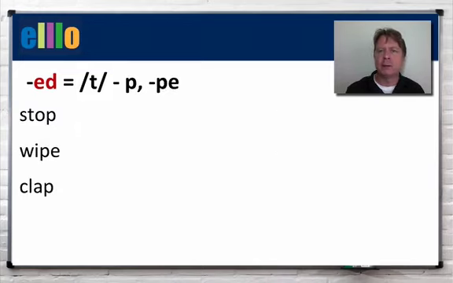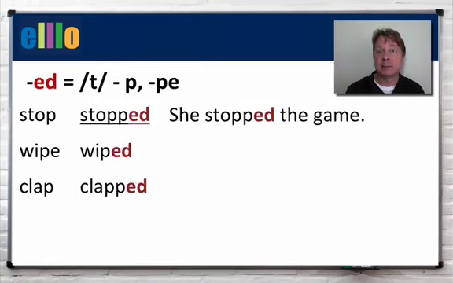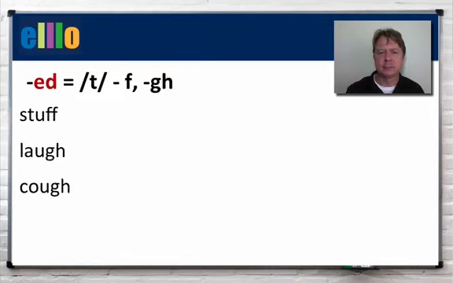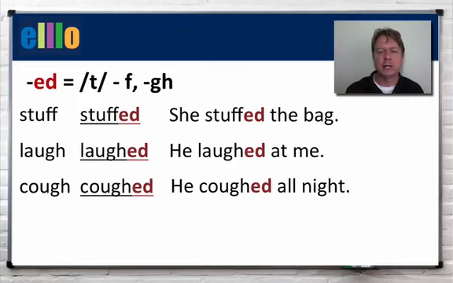And then we have the p sound, stopped, wiped, clapped. She stopped the game. He wiped it up. We clapped our hands. Then we have the f sound, stuffed, laughed, coughed. She stuffed the bag. He laughed at me. He coughed all night. Now, coughed all, notice the link, coughed all night.